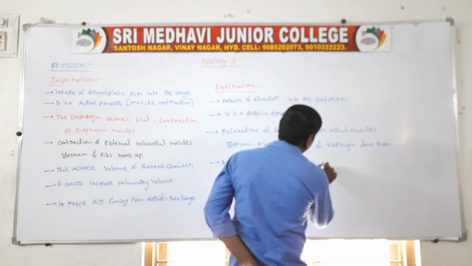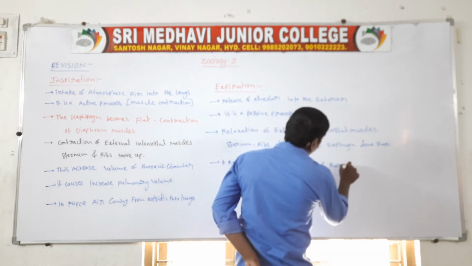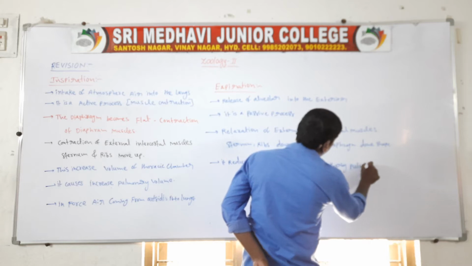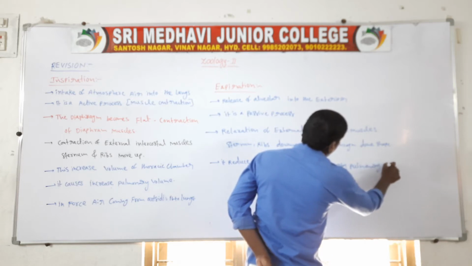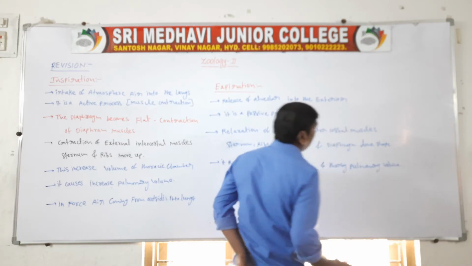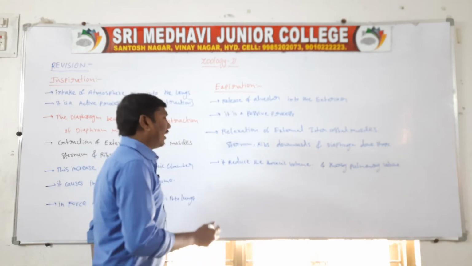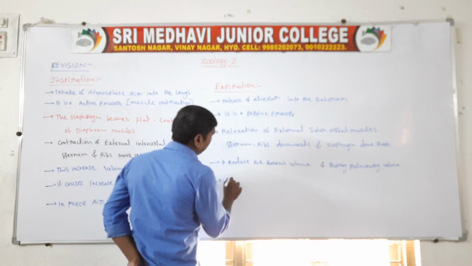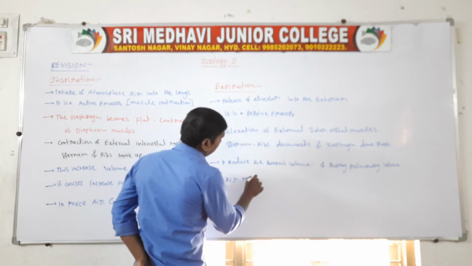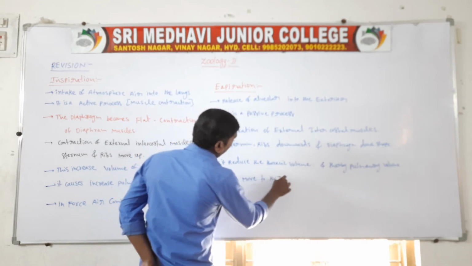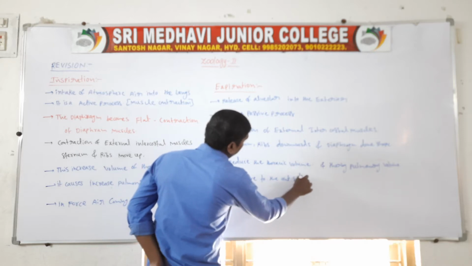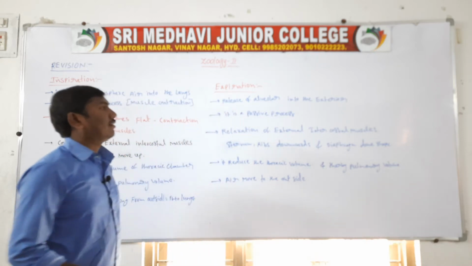Reducing the thoracic volume makes the air move to the outside. So this is called expiration.